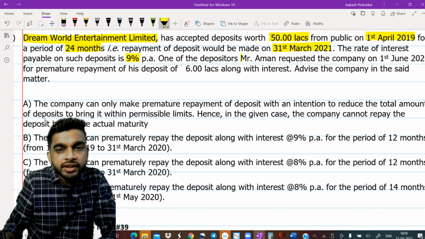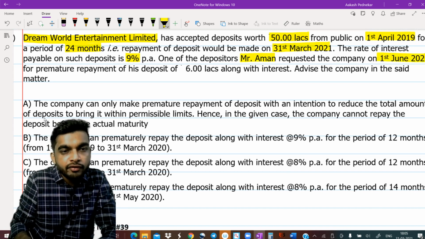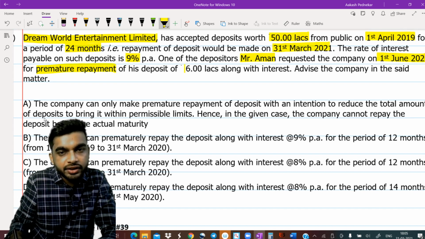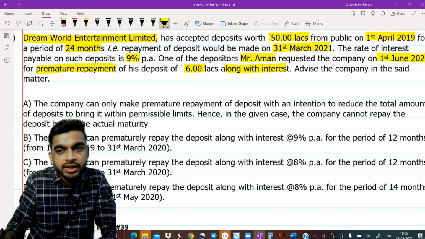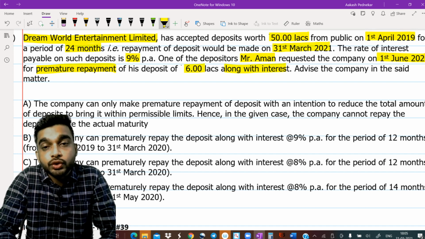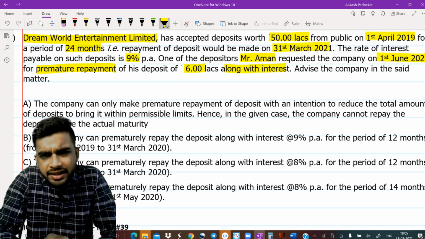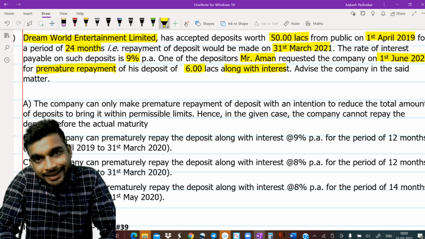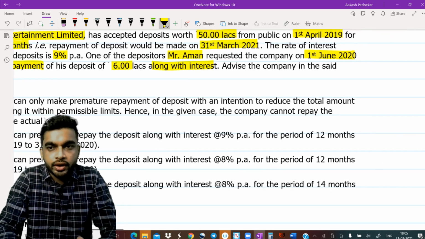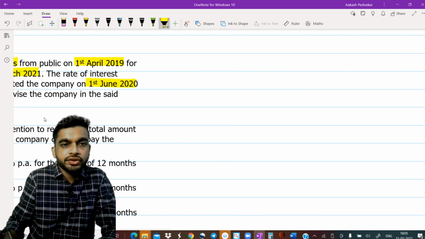One of the depositors, Mr. Aman, requested the company on 1st June 20 for premature repayment of his deposit of rupees 6 lakh along with interest. Advise the company in the said matter. So guys, the answer is very easy. You can directly identify the answer. Let's solve. Okay. Focus.